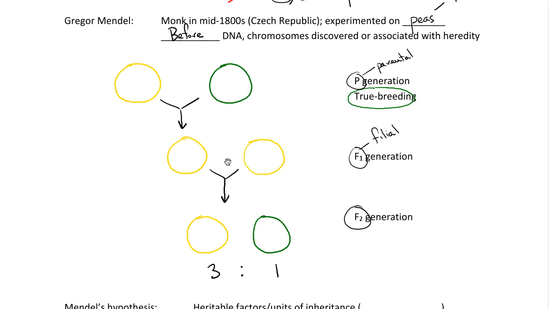First, we don't see yellow-green here, but more importantly, green, which looks like it's disappeared in the F1 generation, comes back in the F2 generation. So it hasn't been blended out. It's been hiding in the F1 generation, concealed somehow.